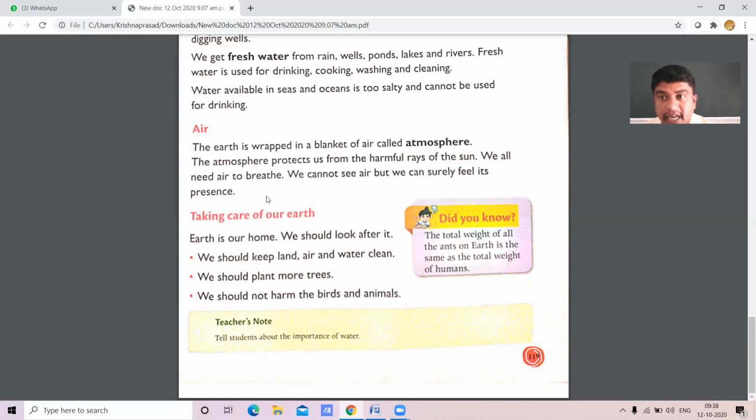We should keep our surroundings clean. We should plant more trees. And we should not harm the birds and animals. We shouldn't kill the animals. We shouldn't kill the birds.